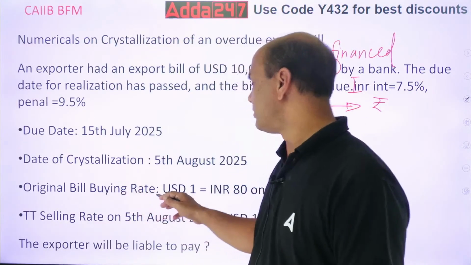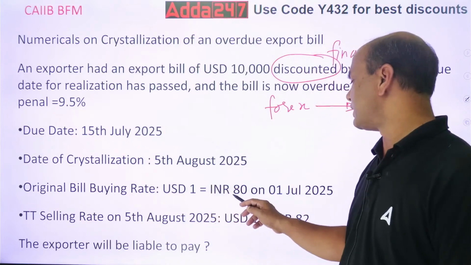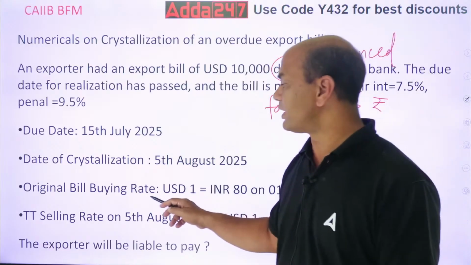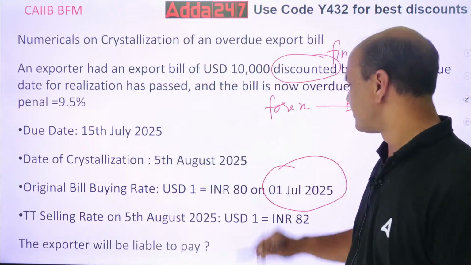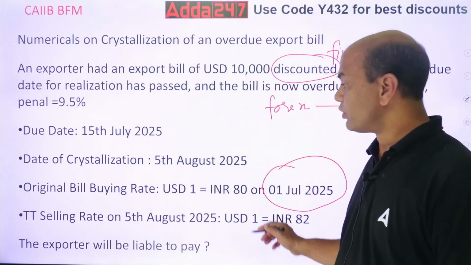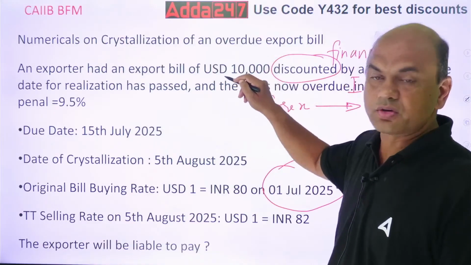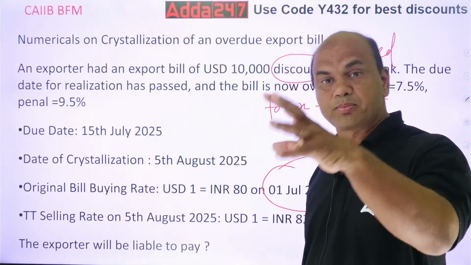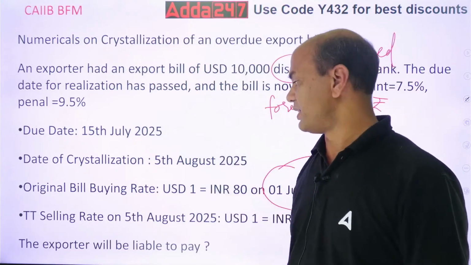Original bill buying rate is 1 USD equals INR 80 on 1st July. Original bill buying rate on 1st July means the bill was financed on 1st July. At that time the bank had bought, so the bank had financed on 1st July.